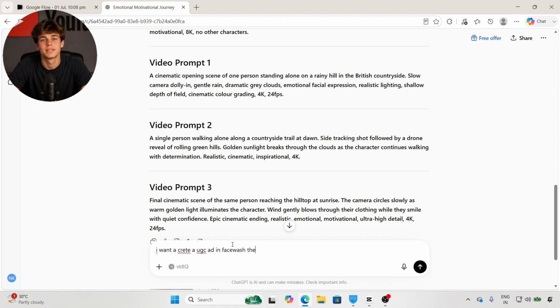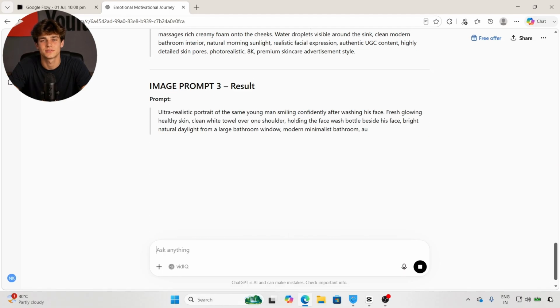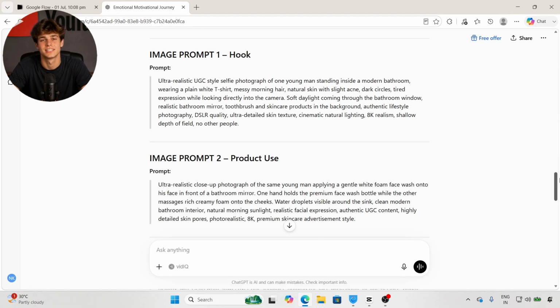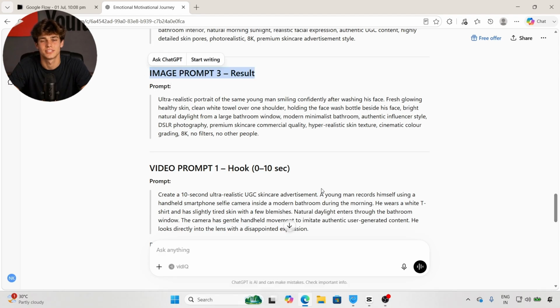Tell ChatGPT who the character should be, describe the product, explain what the product does, and include any other details you want in the ad. Once you've entered everything, simply ask ChatGPT to generate image prompts, video prompts. ChatGPT will create everything for you.